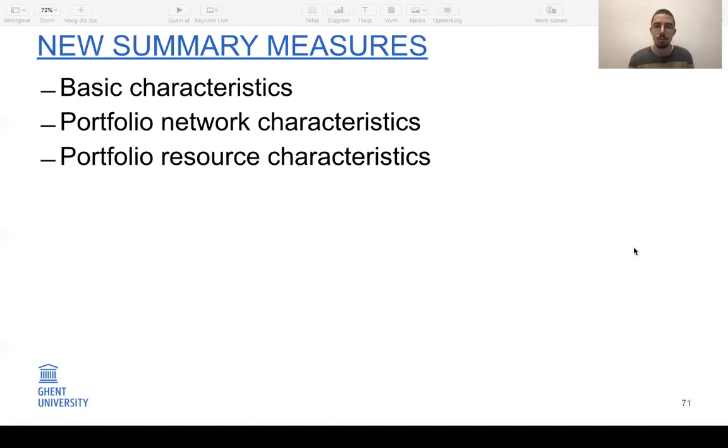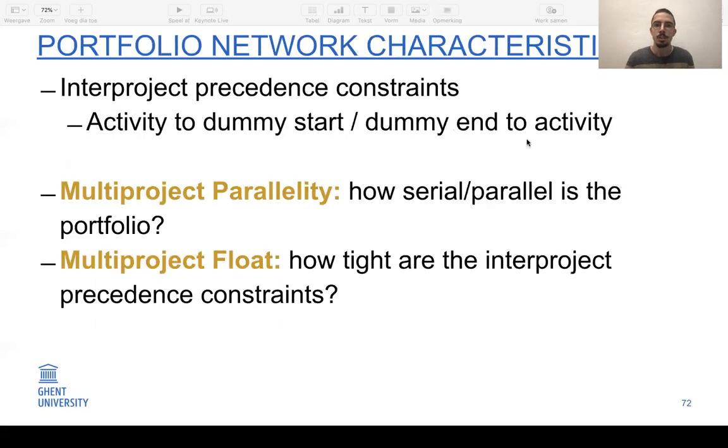In this presentation, I will focus on these 2 because these are the most specifically designed for multi-project scheduling. So in portfolio network characteristics, we want to be able to add precedence constraints between different projects in the same portfolio. For instance, it could be that some projects can only start when other projects are finished. So this we can model by adding precedence constraints between projects. And when doing this, we developed 2 measures to describe the structure of the portfolio network.